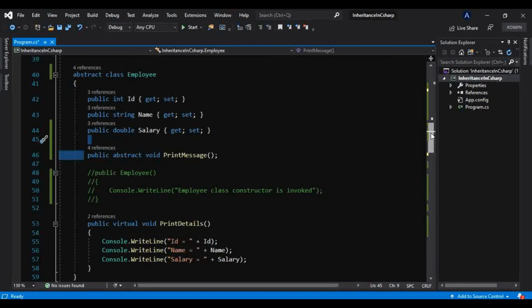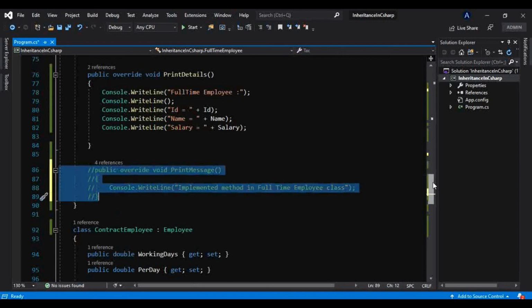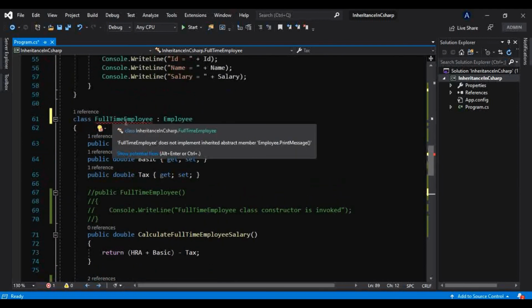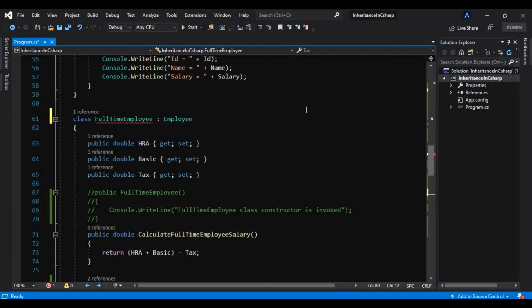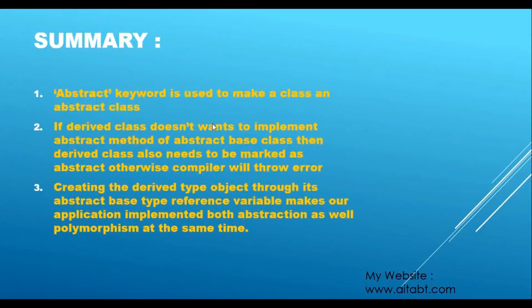But if that class doesn't implement that method, like this, if I comment this, the compiler will throw an error here. Okay, so full-time employee does not implement inherited abstract member, and that's what that point says. If a derived class doesn't want to implement the abstract method of the abstract base class, then the derived class also needs to be marked as abstract, otherwise the compiler will throw an error. Okay, we have seen that.